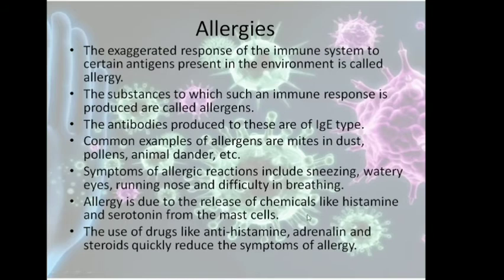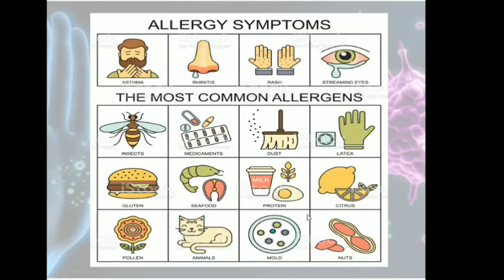These drugs are used to reduce the symptoms of allergy. So we can see these are the different symptoms of allergy, and these are the most common allergens. So it can be insect bites, medications, dust is a very common allergen. Then some people have gluten allergy. Then some proteins, for example lactose, can be an allergen. Then pollens are very common allergens, animal dander, nuts. So these are some of the most common allergens.